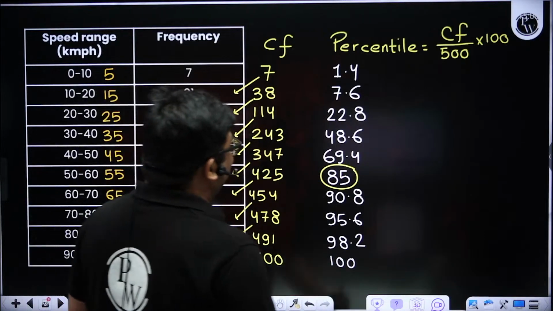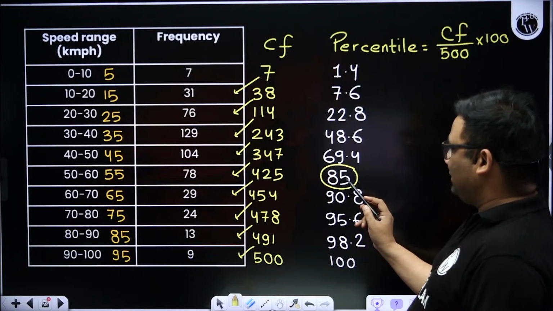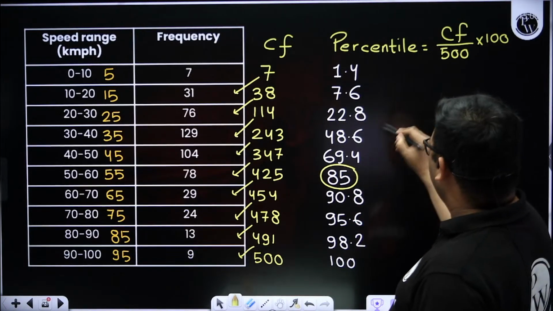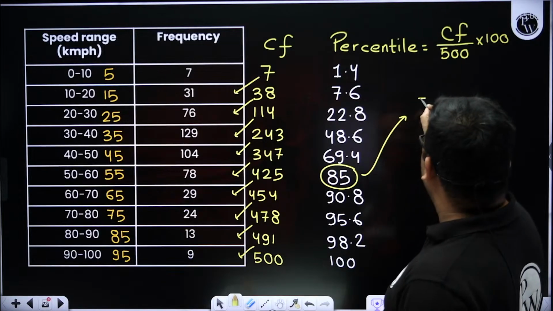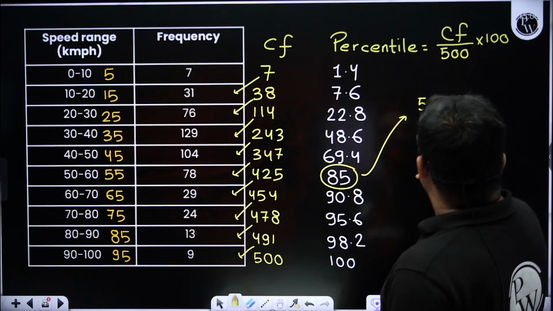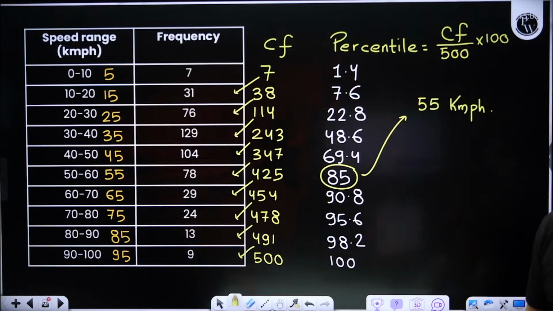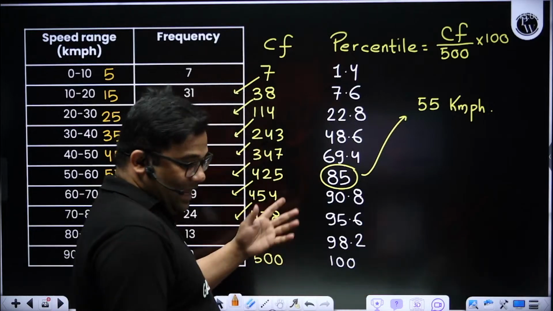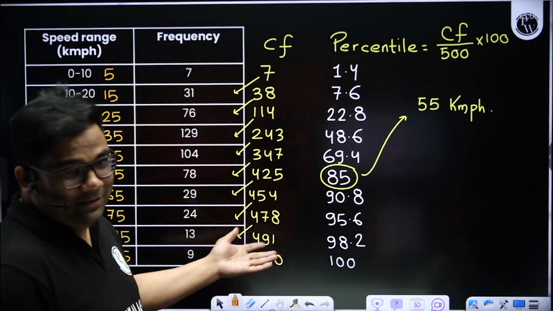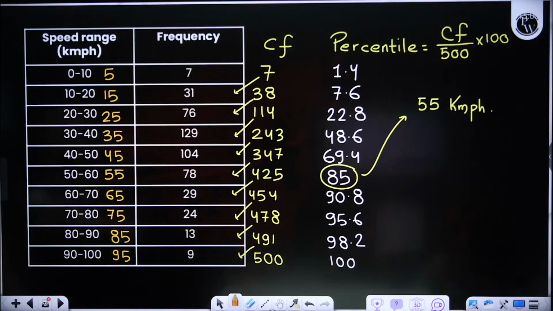Get yourself treated. Okay. See, directly 85 percentile I am getting, right? So the 85 percentile is the upper speed limit. So this is 55 kilometer per hour. Now, see, they didn't even ask you to interpolate. They are asking you so easy questions. Suppose I am asking you to find out the design speed, so I have to interpolate.